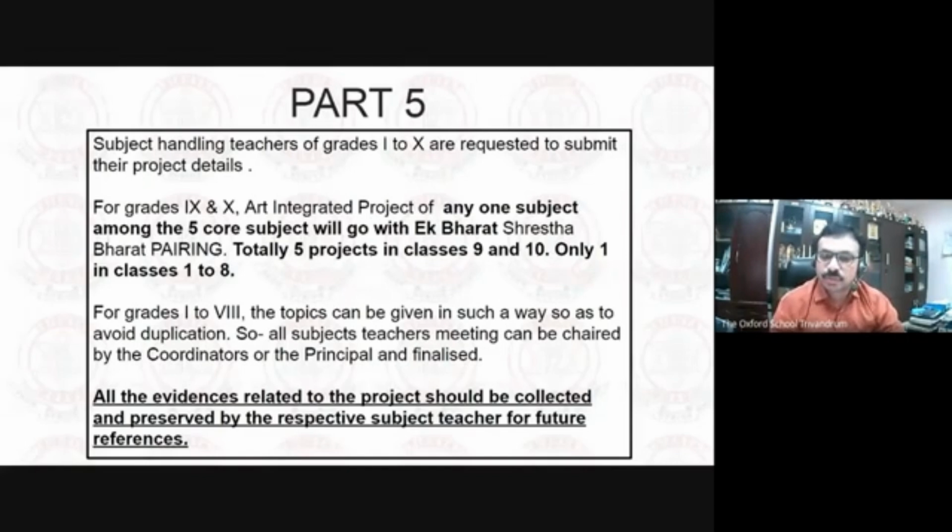All evidences, this is very important. We are not supposed to upload any project. We have to give only the information. Everything is going digital. But what we have to do is keep all the projects under our custody, at least for a year, for future references. All the evidences related to the project should be collected and preserved by the respective subject teacher for future references. And it is desirable that the supervisor or somebody keeps them in custody. Sometimes teachers come and go. So let us take care of the custody of the projects.